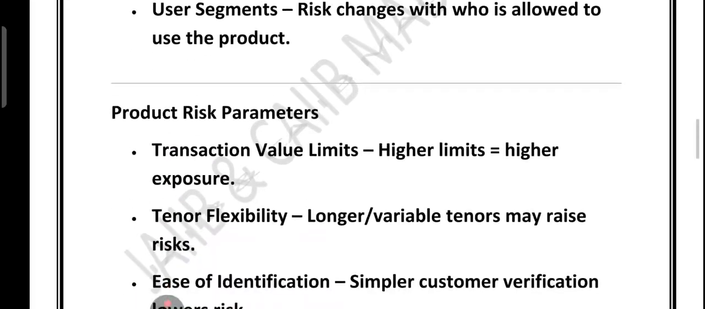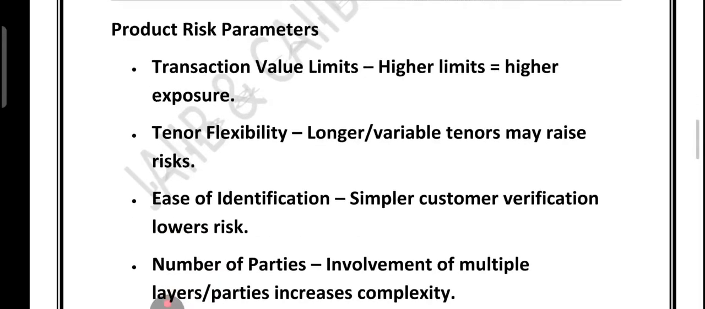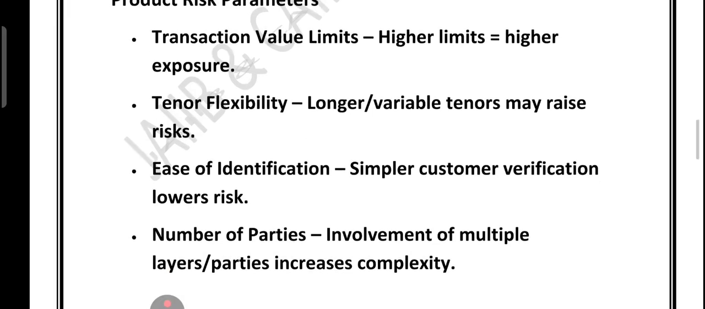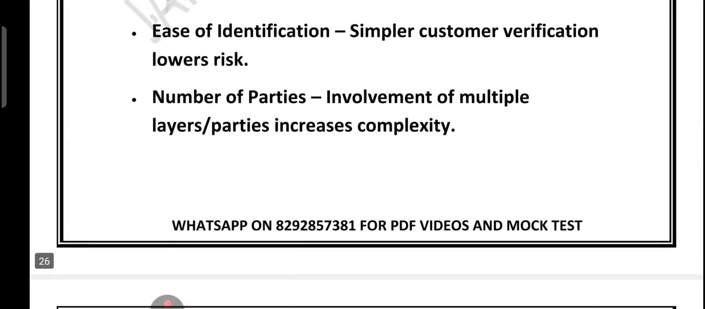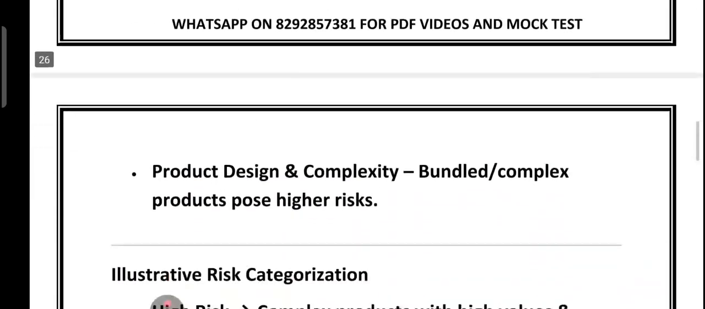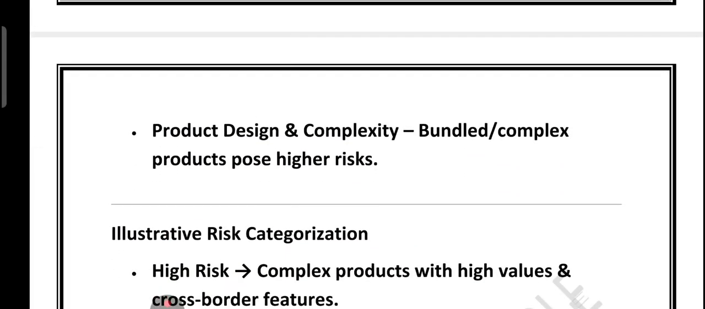If you look at the product risk parameters, we have the transaction value limits, which says higher limit means higher exposure. Then we have the tenor flexibility, which means longer or variable tenor may raise risk. Ease of identification: simple verification lowers the risk. Number of parties: multiple layers or parties increase the complexity. We have the product design and complexity. Bundled or complex products carry higher risk.